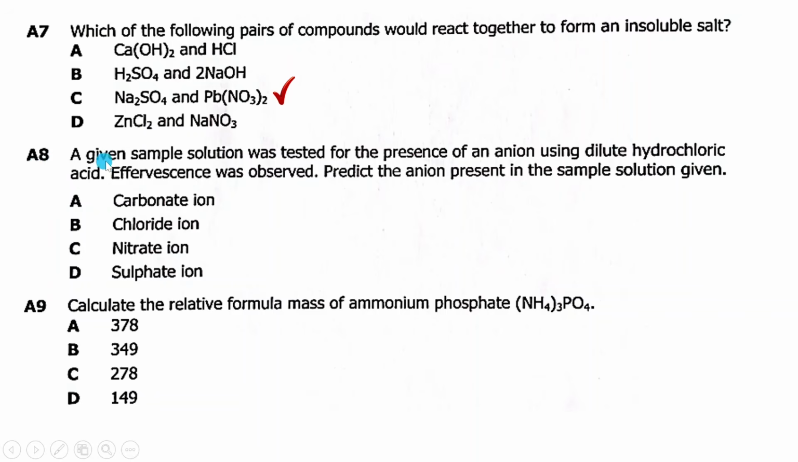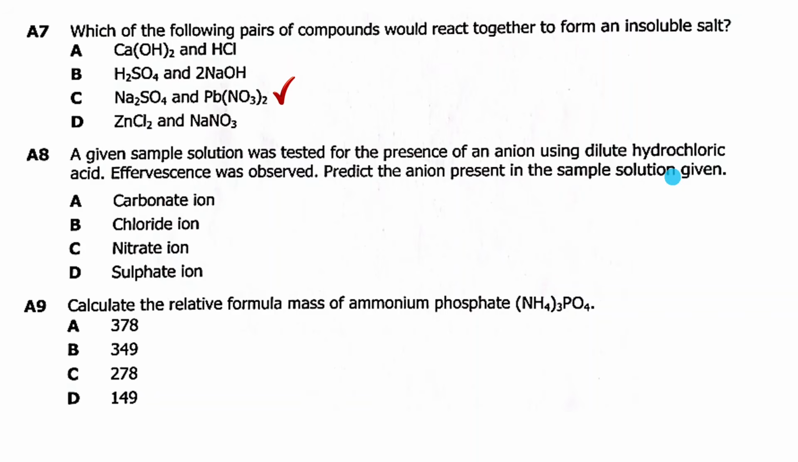A8 says, a given sample solution was tested for the presence of an anion using dilute hydrochloric acid. If effervescence was observed, predict the anion present in the sample solution given. Where is this question coming from? The same topic, acid, bases, and salts, from another extended subtopic which is connected to this, known as qualitative analysis.